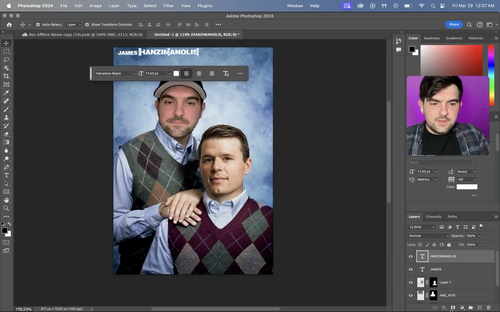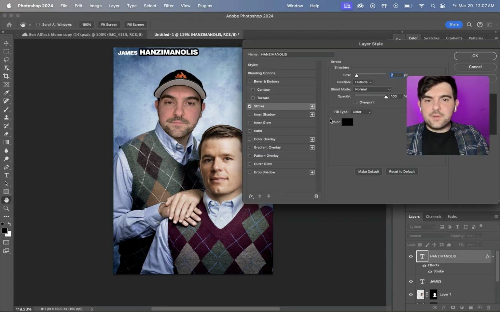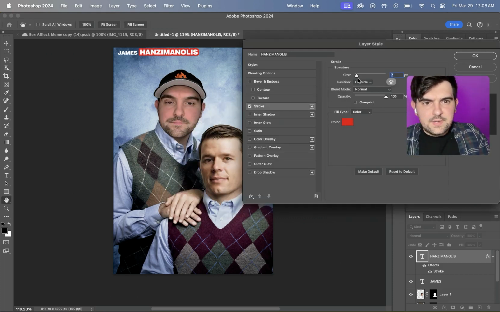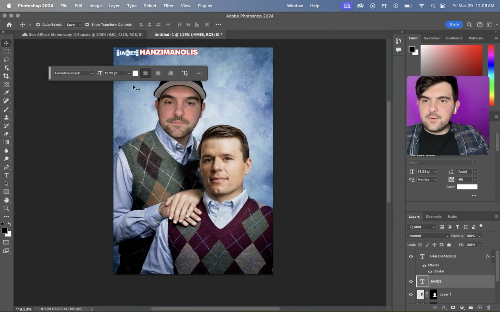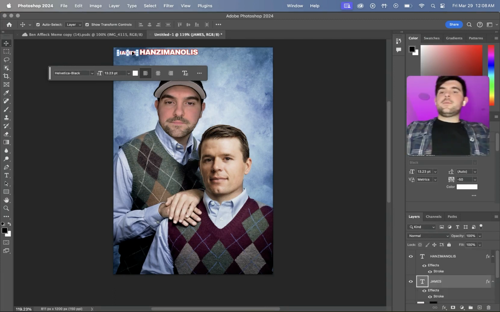I'm going to go up here. FX. Stroke. Color. Do it like somewhere around there. Yeah, around there. And we're going to shrink the size down to a 2. 2 should be good. We want to make sure the position's outside. Hit OK. Come over here, do the same thing. All right.